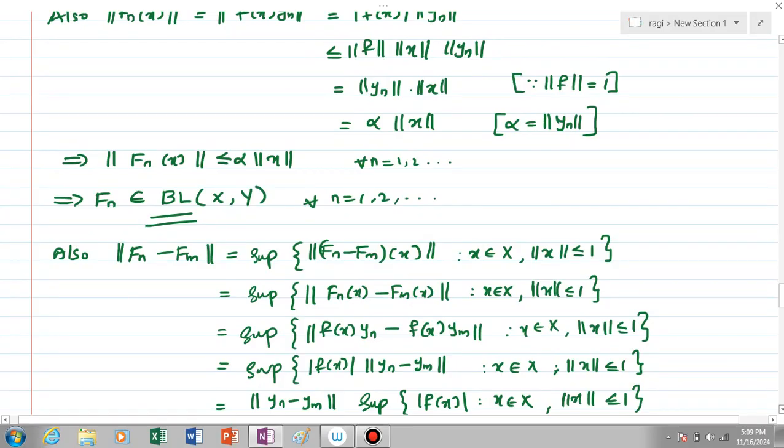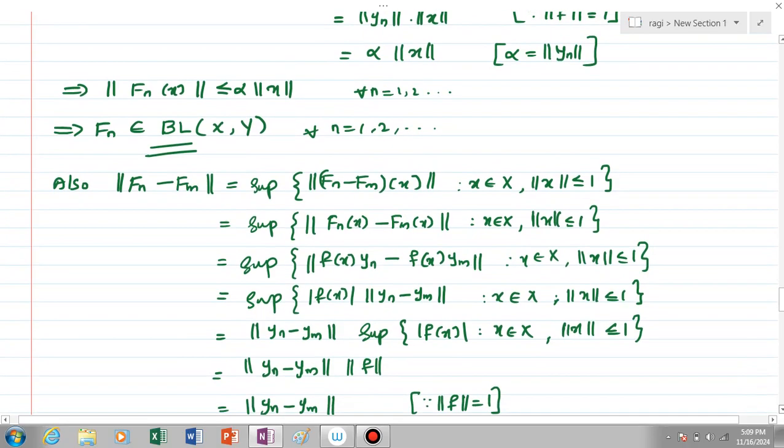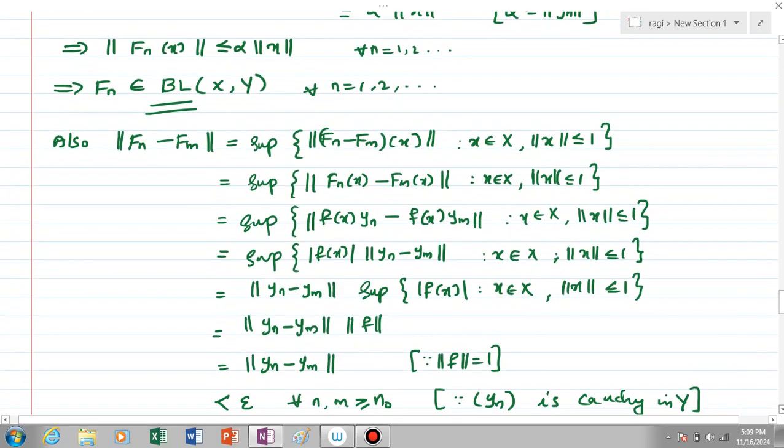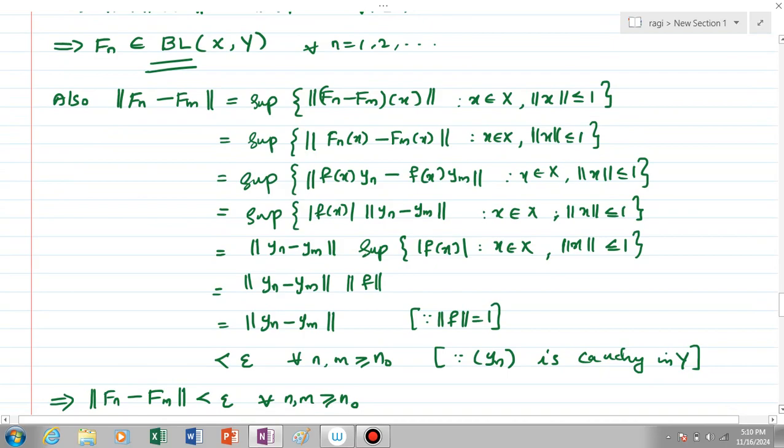Also, norm of F_n minus F_m is equal to supremum of all norm (F_n minus F_m)(x) for x element of X with norm x less than or equal to 1. And by substituting F_n(x), F_m(x), and simplifying, we can see that this is equal to norm y_n minus y_m into norm f. Okay, and since norm f equal to 1, we can see that this is norm y_n minus y_m, which is less than epsilon for all n and m greater than or equal to n_0, because we have chosen y_n as a Cauchy sequence in Y.